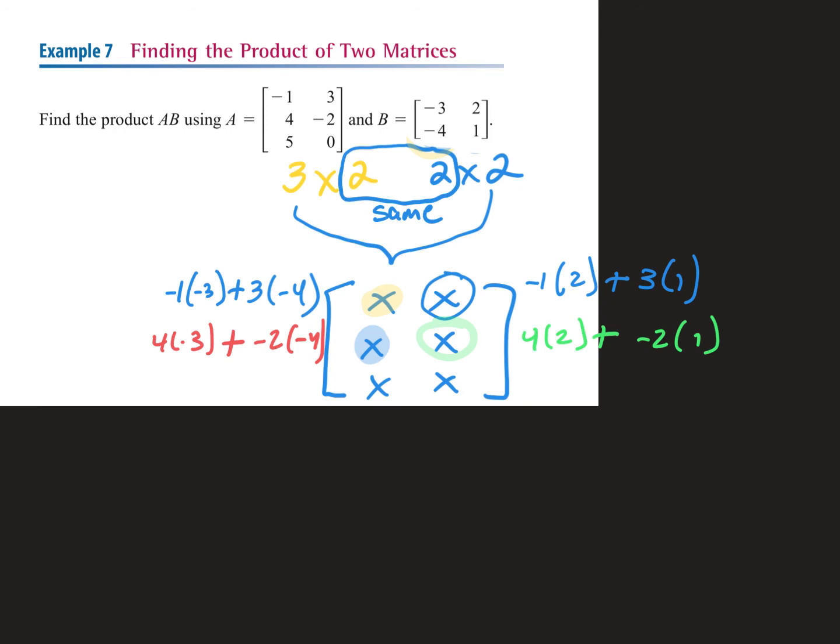Now we're going to take the last row, first column. We're going to find that piece right there. So I have 5 times -3 plus what? 0 times -4, yep. And then to find the one on the right-hand side, I take the last row and the last column. Good. And we're going to find this one. So I have 5 times 2, plus 0 times 1.